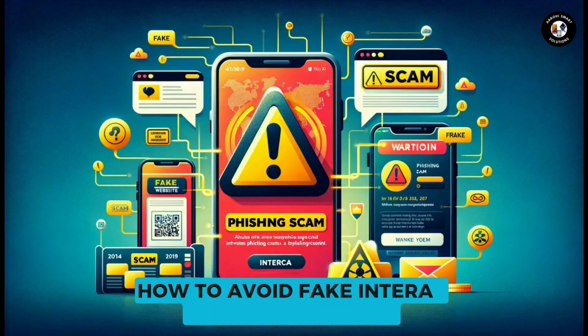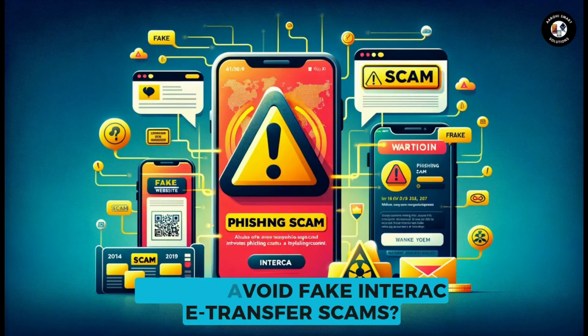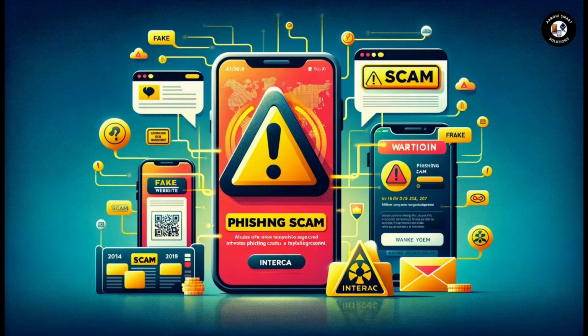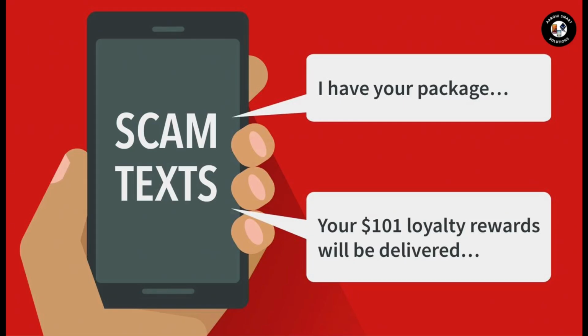To avoid falling victim to fake Interac e-transfer scams, it is important to always verify the identity of the sender and be cautious if the message comes from an unknown email or phone number, especially if it pressures you to act quickly. Carefully check emails or messages for spelling mistakes, unusual formatting, or suspicious links, and never provide your security questions, answers, passwords, or other personal banking information through email or text.